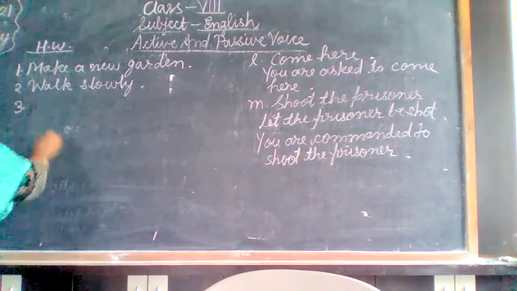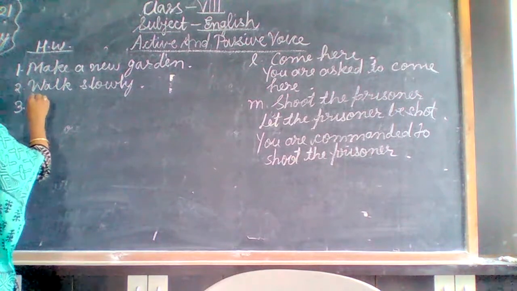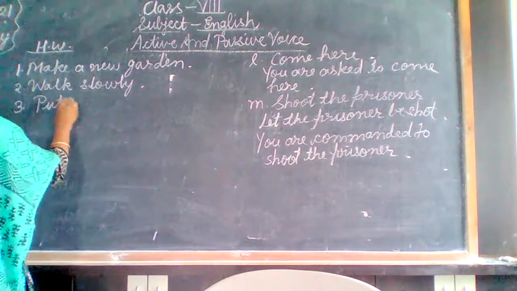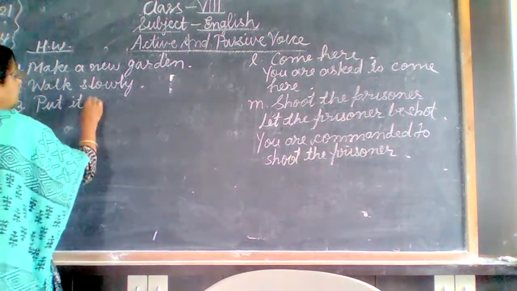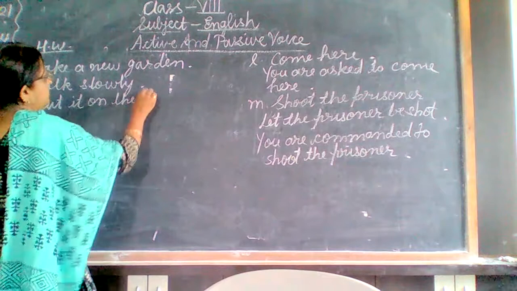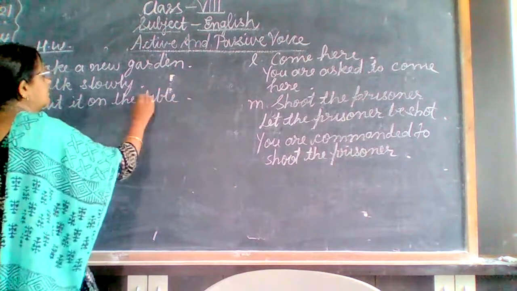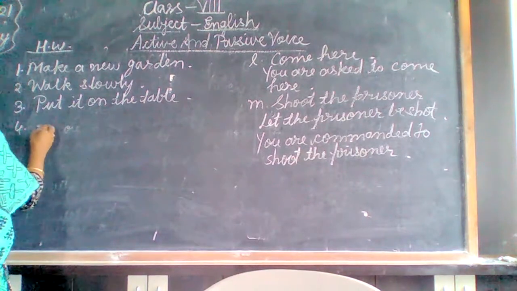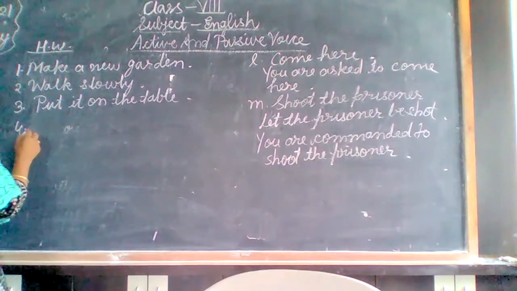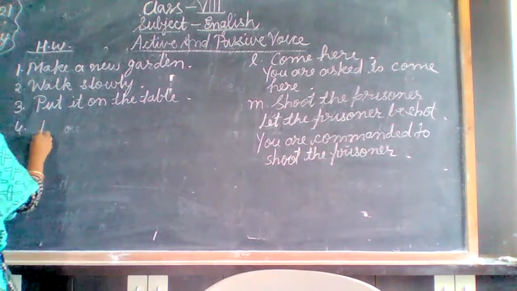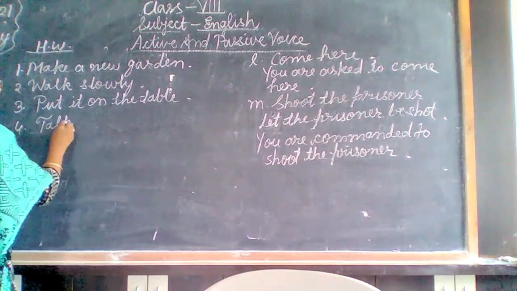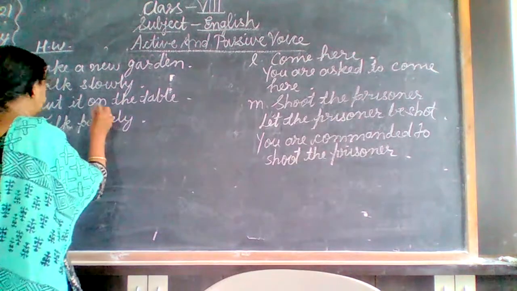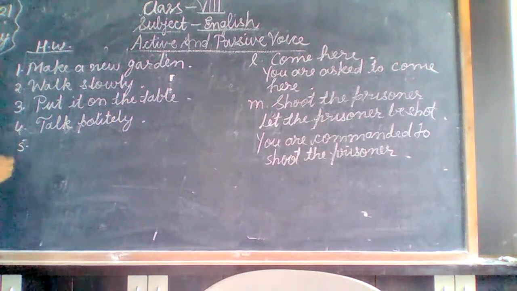Third one, put it on the table. Then next one, talk politely. Next one.